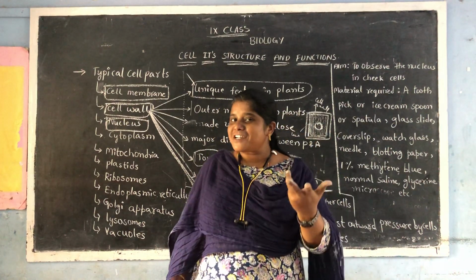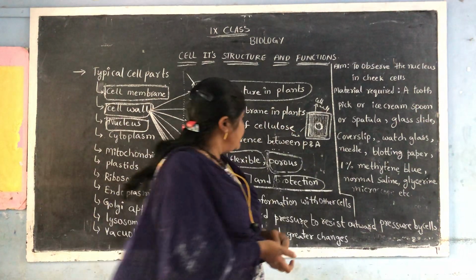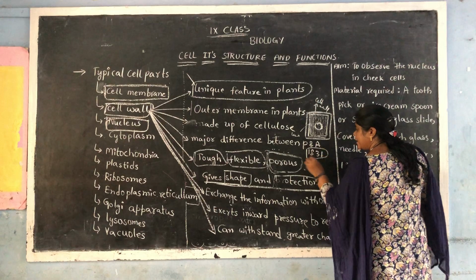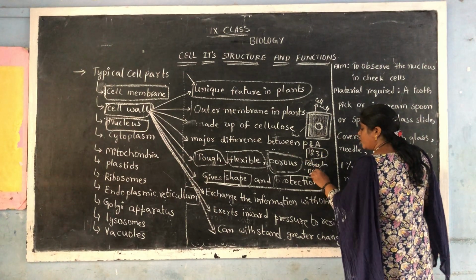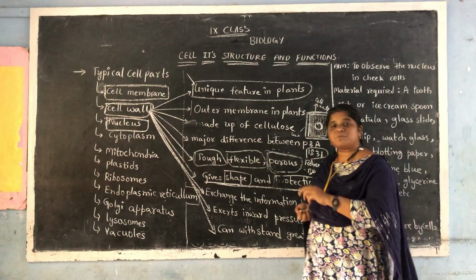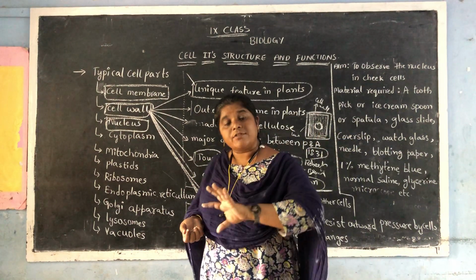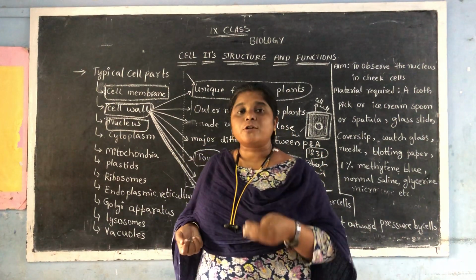Who discovered the nucleus? In 8th class you have studied. He is nothing but, in the year 1831, a scientist called Robert Brown. Experimenting on which material? Orchid leaf. So what is his experimental material? Orchid leaf. When he was examining the orchid leaf under the microscope,